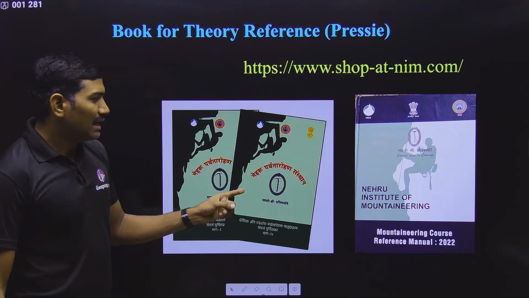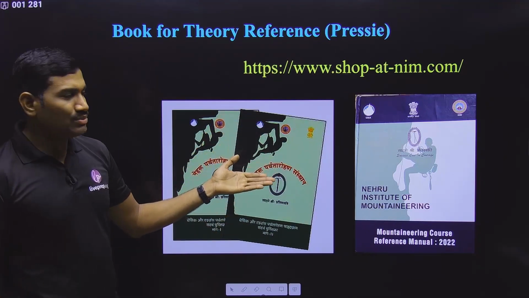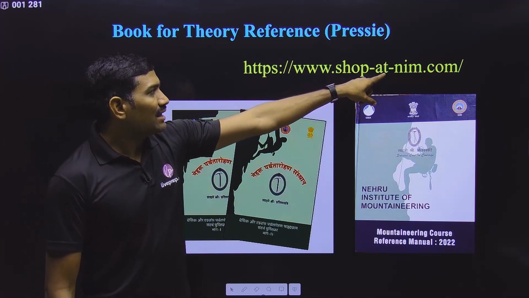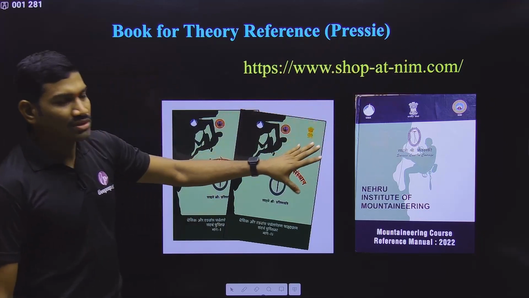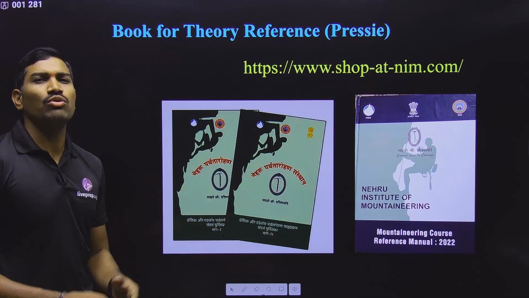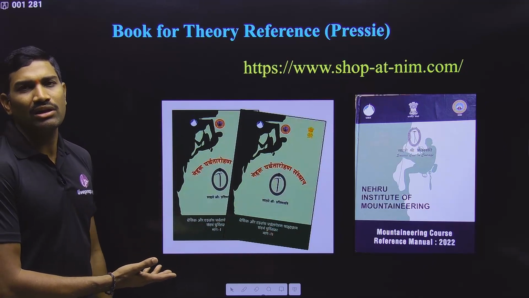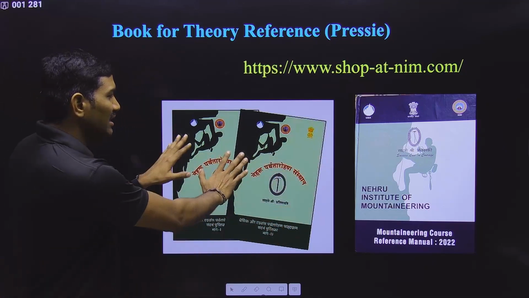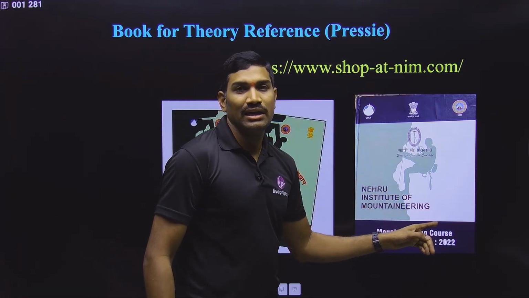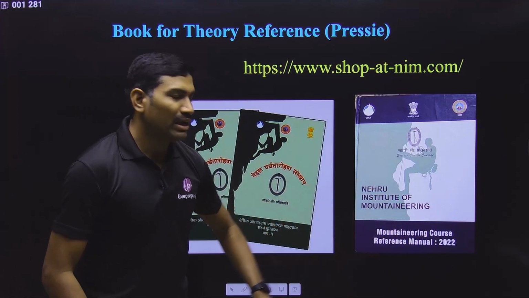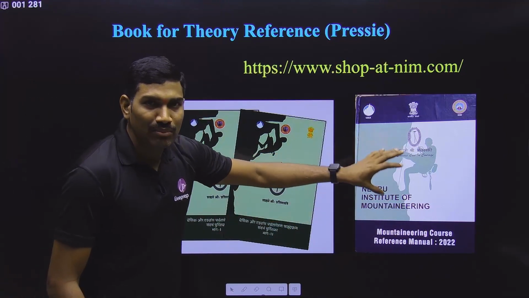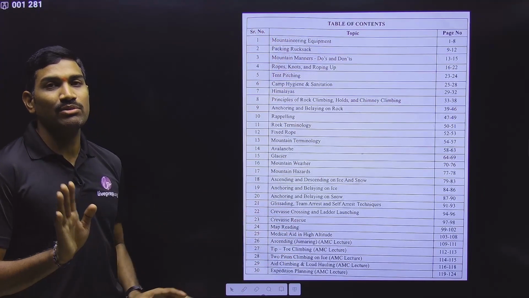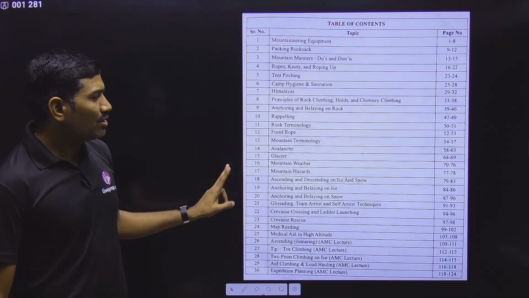But please remember, when you are opening the website, directly you can get this, or else you can go through shop-at-nim.com. Go to this, and there are so many sources selling online also, you can purchase from them. But my suggestion is, here there are some books. This is the Hindi version, this is the English version, and they have made a course manual for this. Here they have covered all these courses. You can see this table of contents. Since it is copyrighted information, I don't want to show more than this.